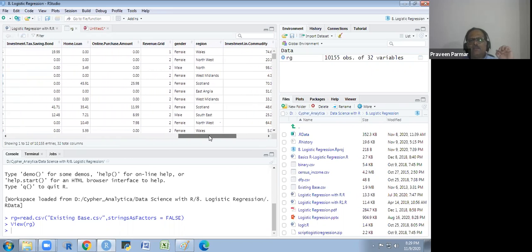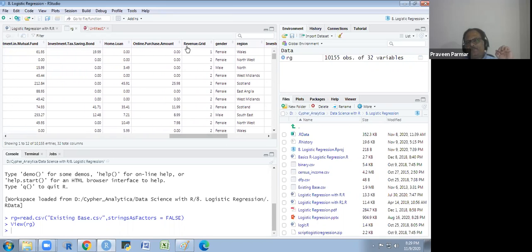So this we are getting, and our target variable is revenue grid.